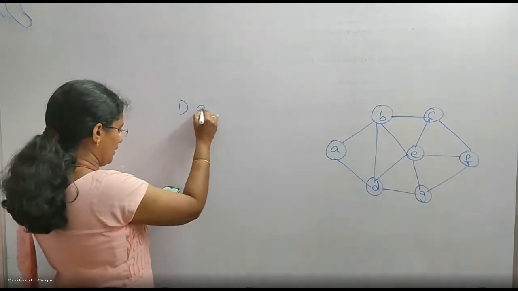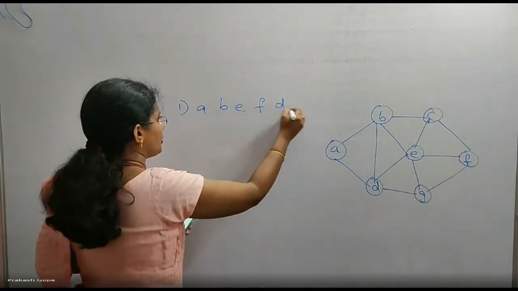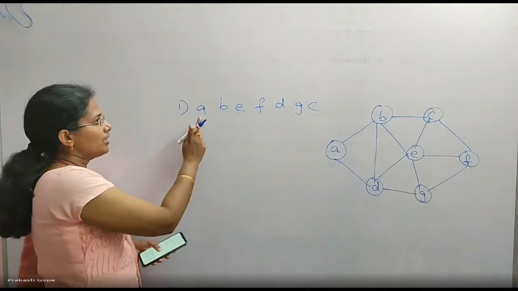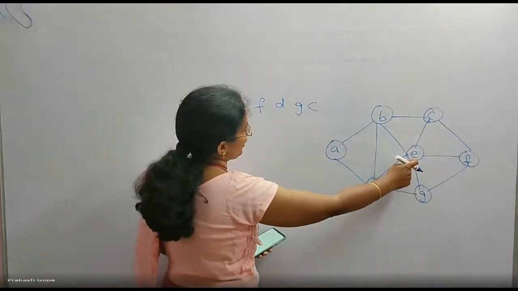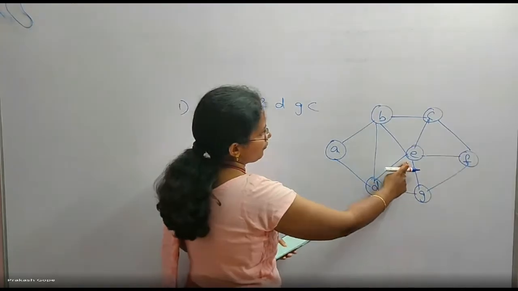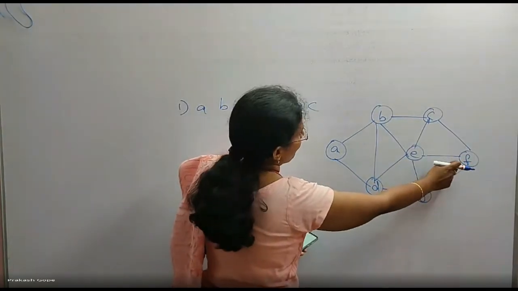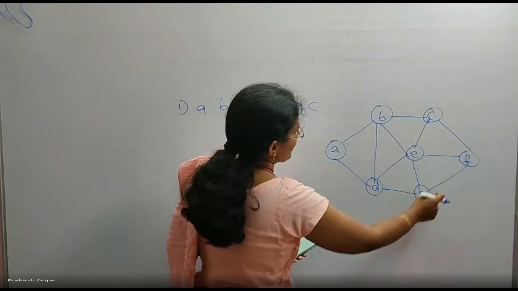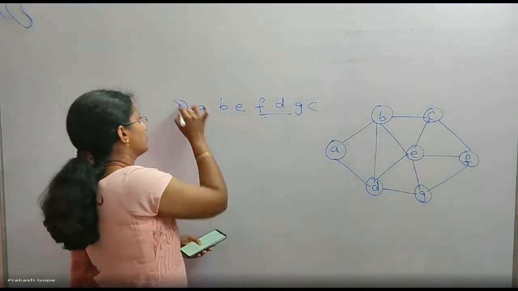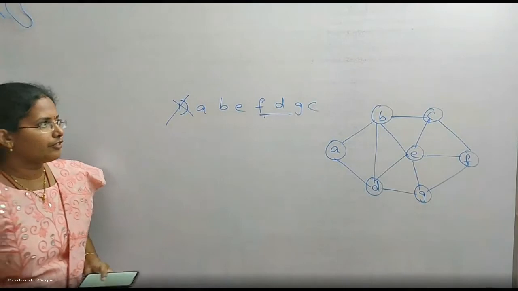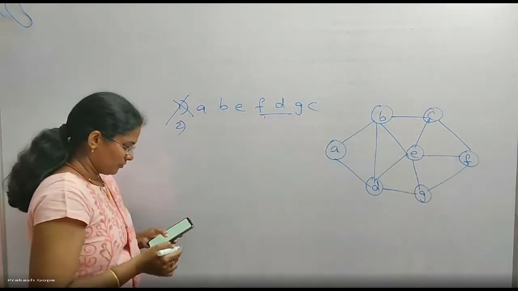First sequence, A, B, E, F, D, G, C. Let me check this. A to B is fine. B to E is okay. E to F is okay. F to D. Without visiting G and C, how can I come to D from F? Not a possible DFS.